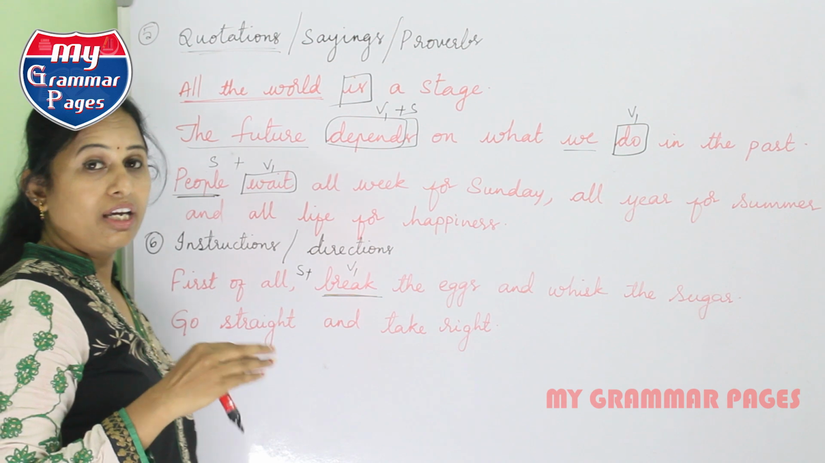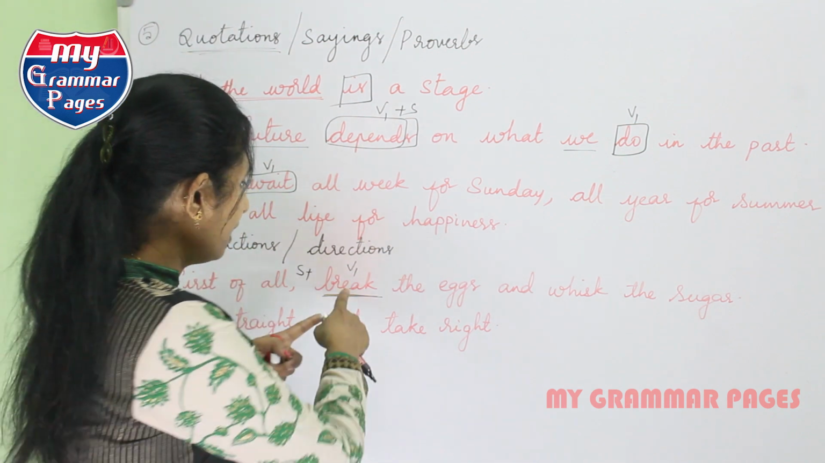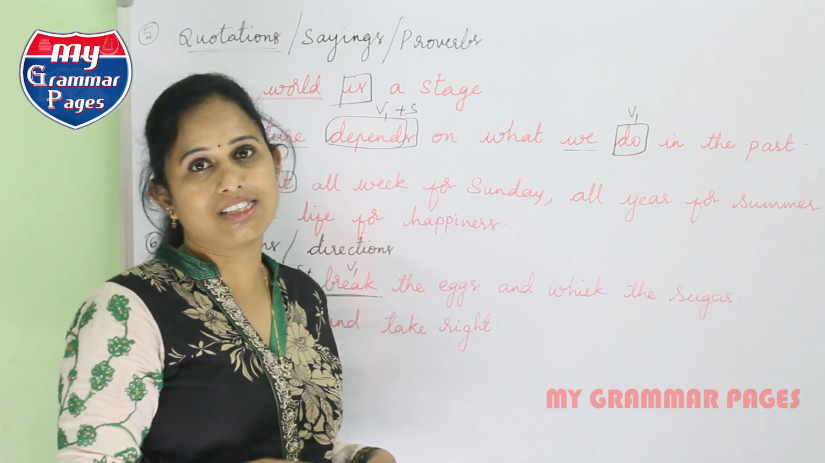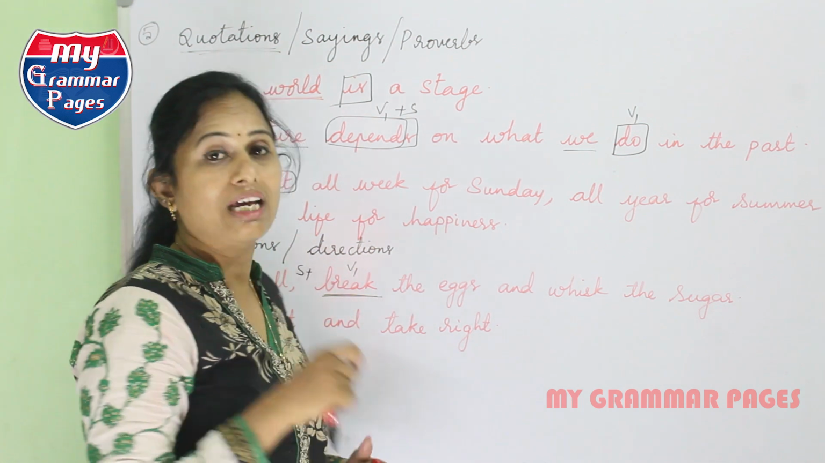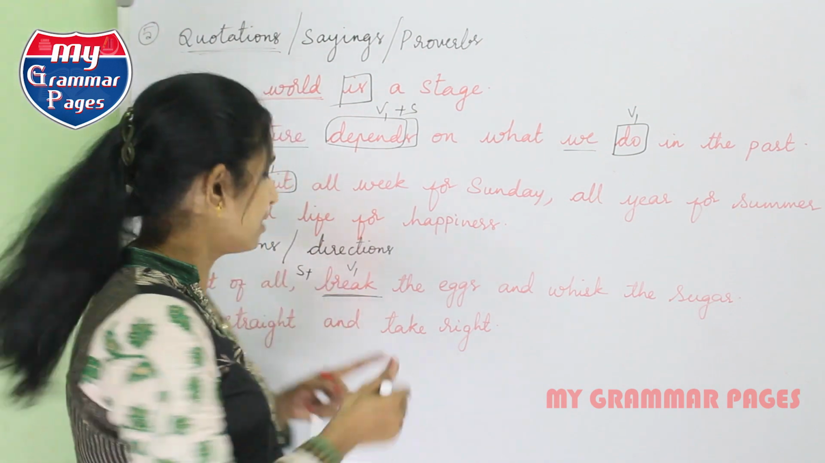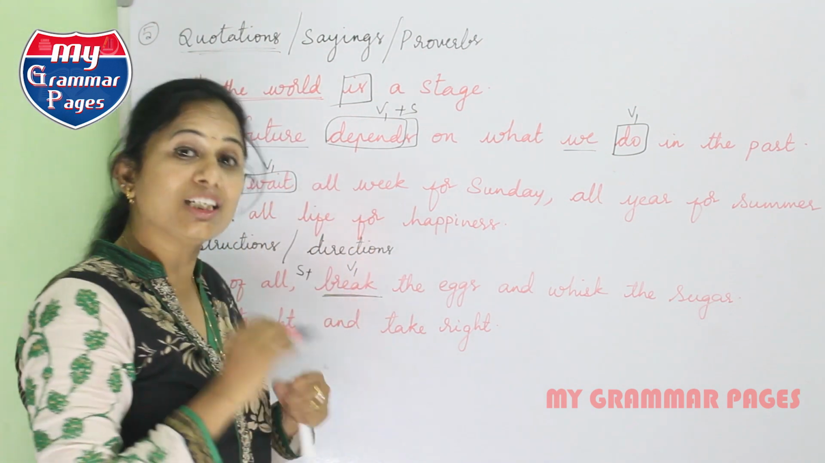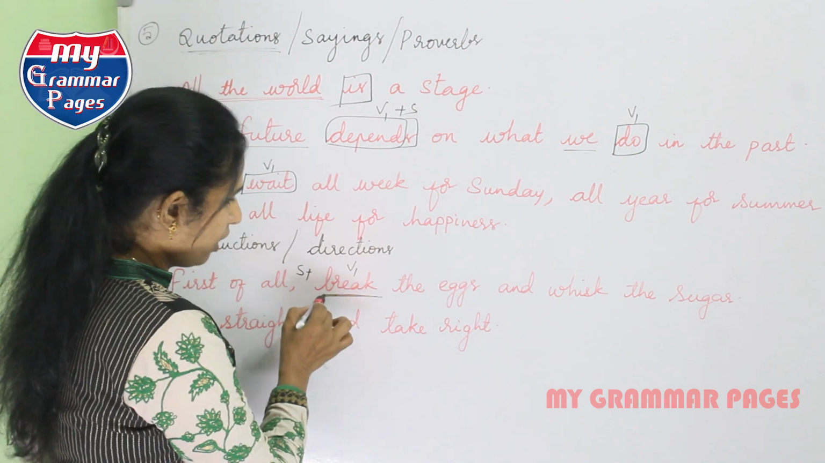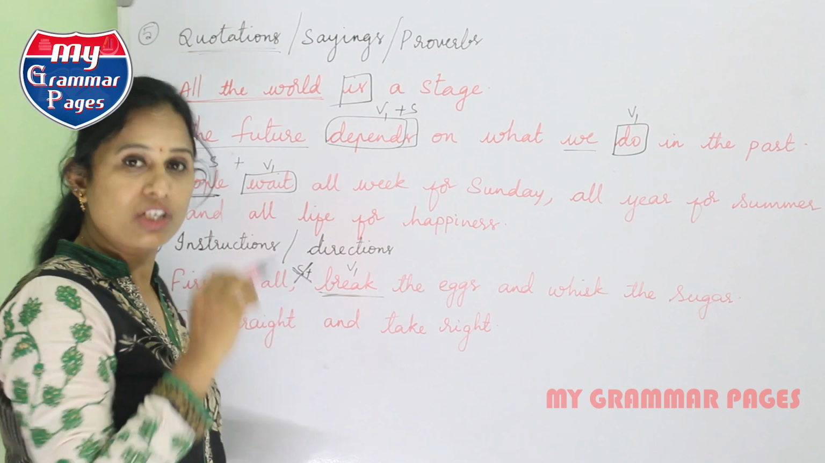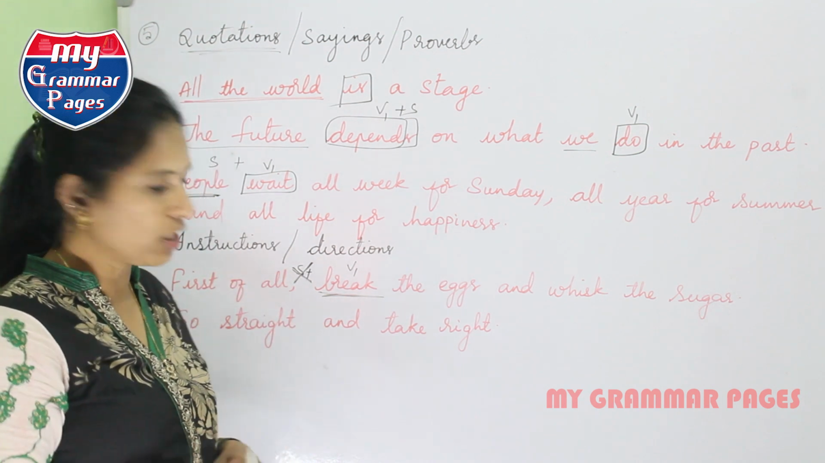You might be asking me, ma'am, where is the subject here according to the structure? Actually, there are four types of sentences. This particular sentence comes under imperative sentences. In these sentences, we don't use a subject. The unseen subject will be you. So even in imperative sentences, we use simple present tense. That is my idea to convey to you. So we use V1, and here we don't have any subject. The hidden subject will be you.